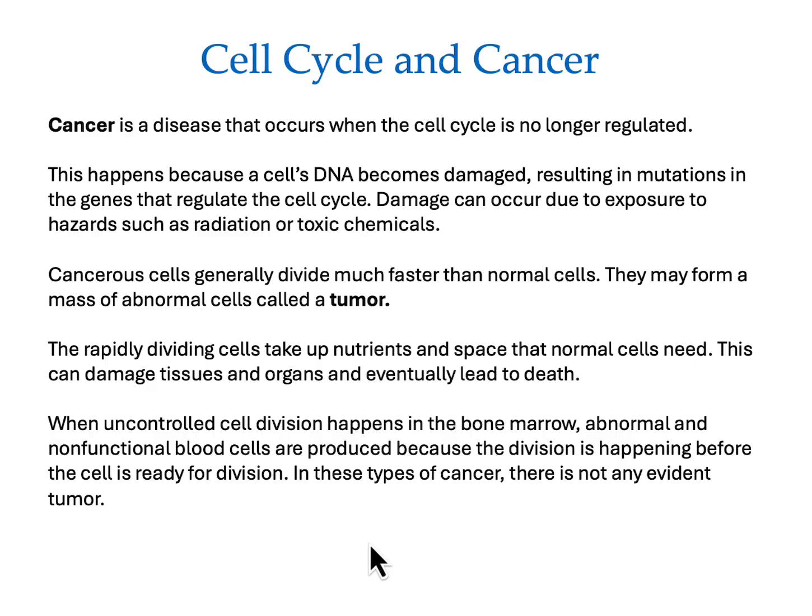When uncontrolled cell division happens in the bone marrow, abnormal and non-functional blood cells are produced because the division is happening before the cell is ready for division. In these types of cancer, there is not any evident tumor.